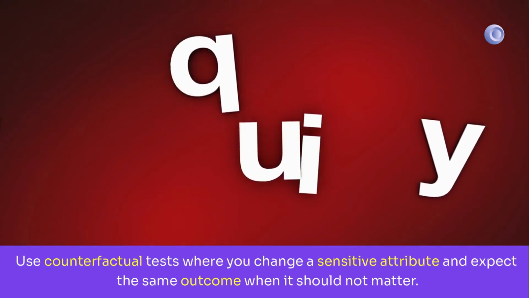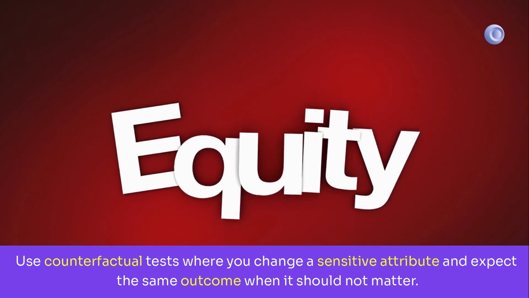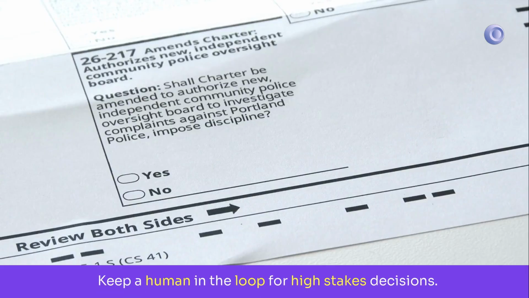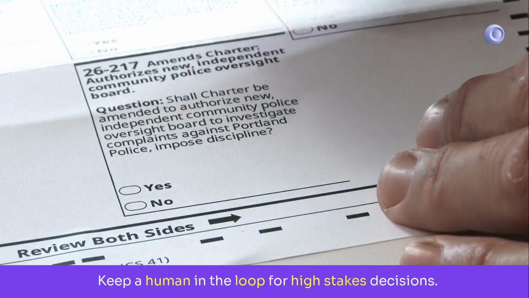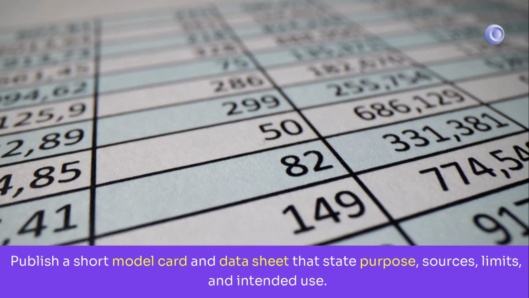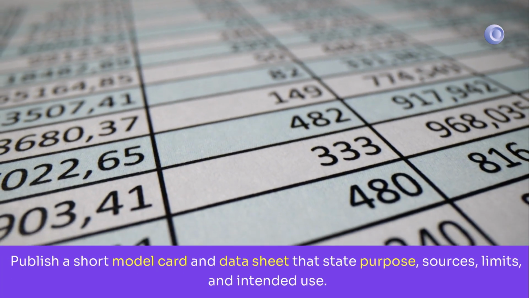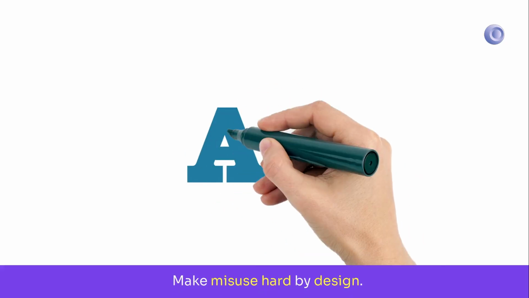Use counterfactual tests where you change a sensitive attribute and expect the same outcome when it should not matter. Keep a human in the loop for high-stakes decisions. Publish a short model card and datasheet that state purpose, sources, limits, and intended use. Make misuse hard by design.